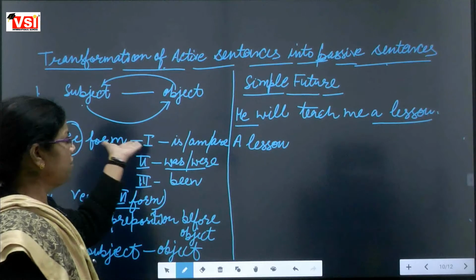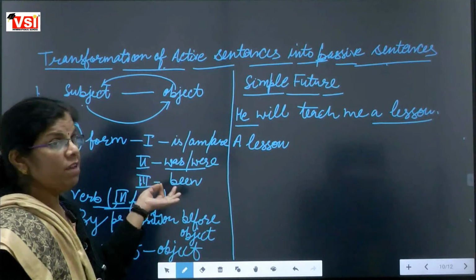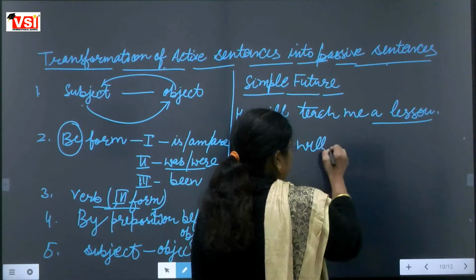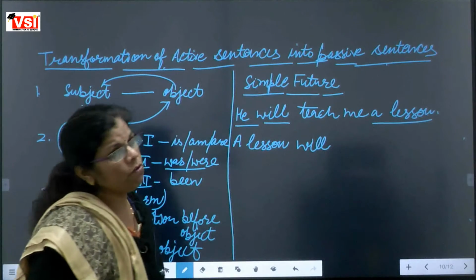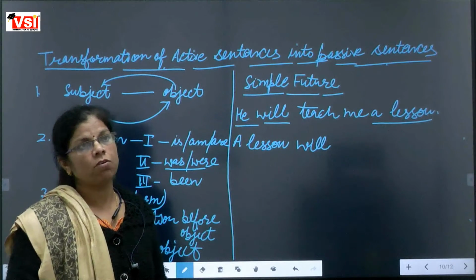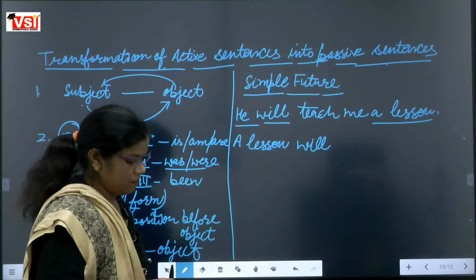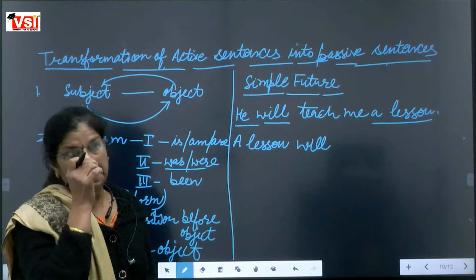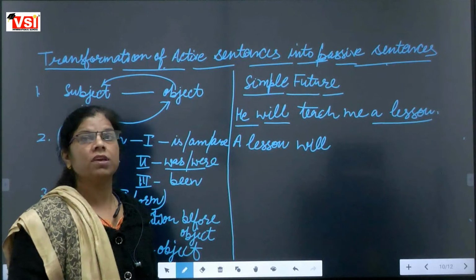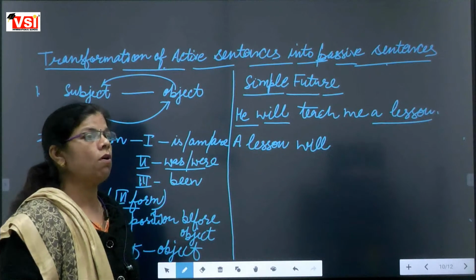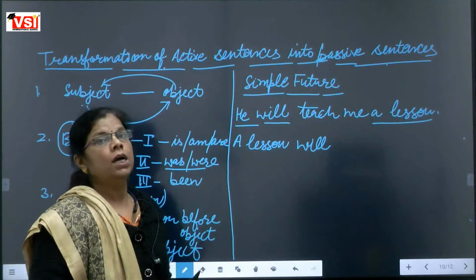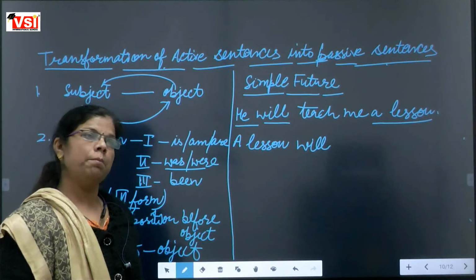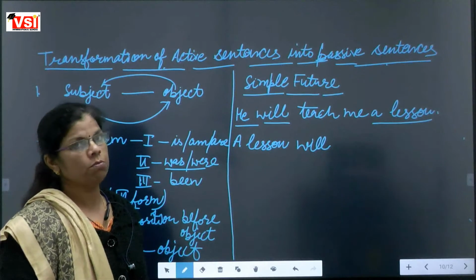Now the second rule means the be form. We have to use the be form. And here we have will. Will is a modal also. Do you know which kind of words are called modals? Ma'am, helping words. You can say they are called auxiliary verbs, like can, could, will, would, shall, should, may, might, ought to. These are called modals.